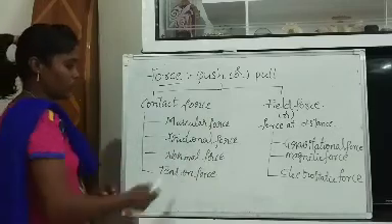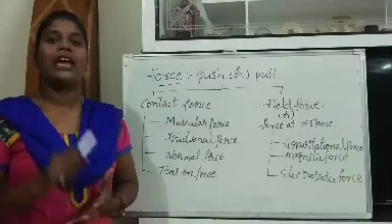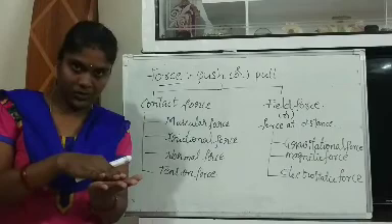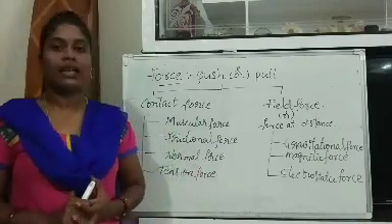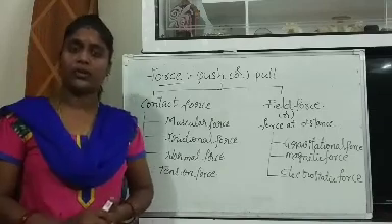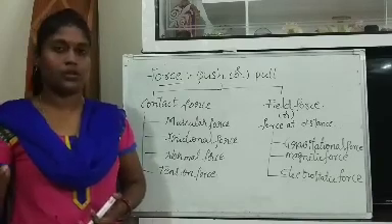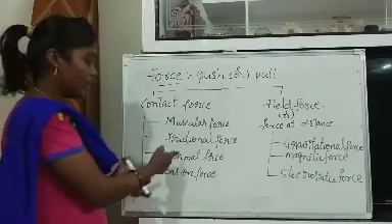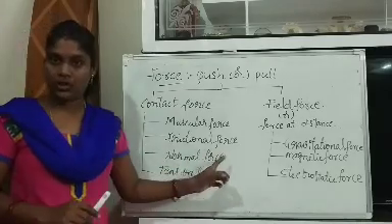Next, normal force. Normal means perpendicular or 90 degrees. A force which is applied normally on an object is called normal force. An example of normal force is when you are sitting on a chair or sofa, we sit perpendicularly, meaning we are applying force on the sofa perpendicularly. So this belongs to normal force.